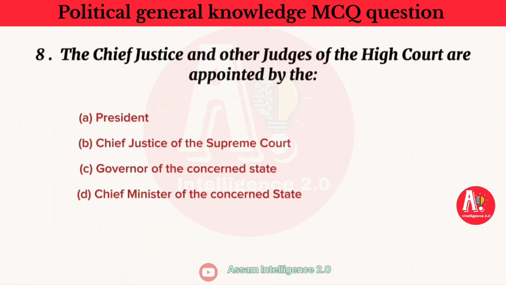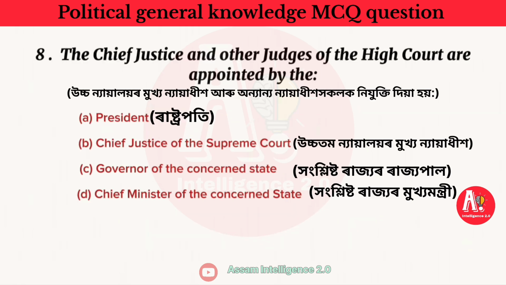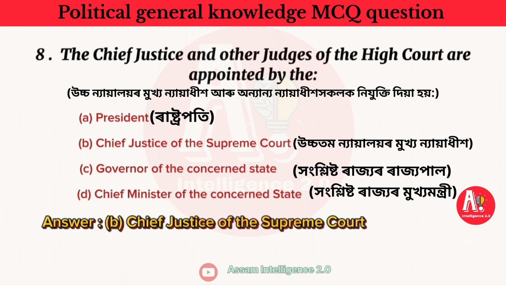8. The Chief Justice and other judges of the High Court are appointed by the: A. President, B. Chief Justice of the Supreme Court, C. Governor of the concerned state, D. Chief Minister of the concerned state. Answer: B. Chief Justice of the Supreme Court.